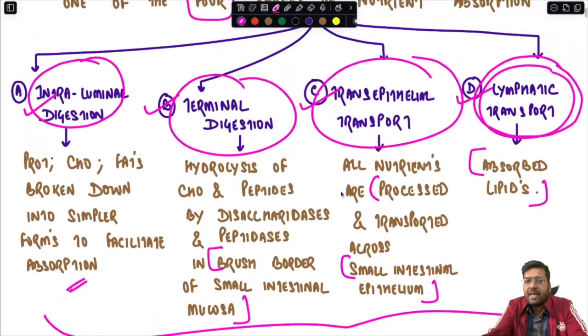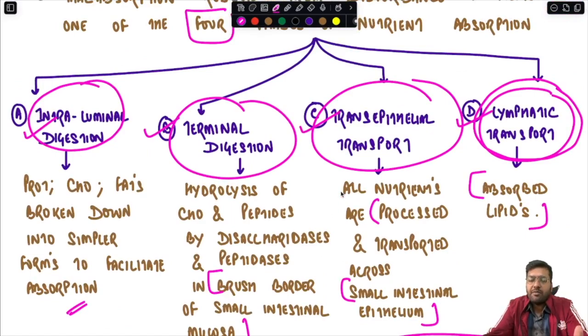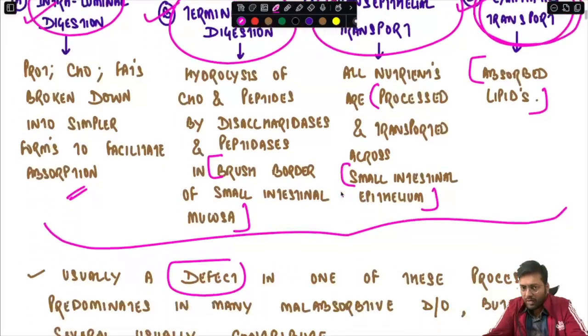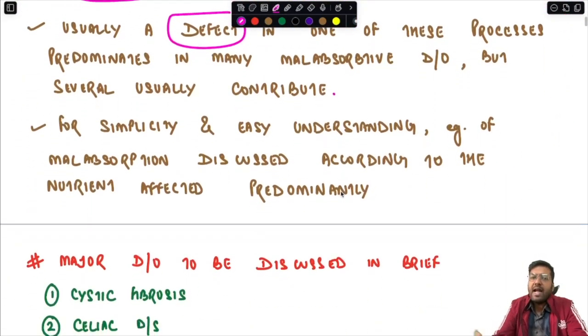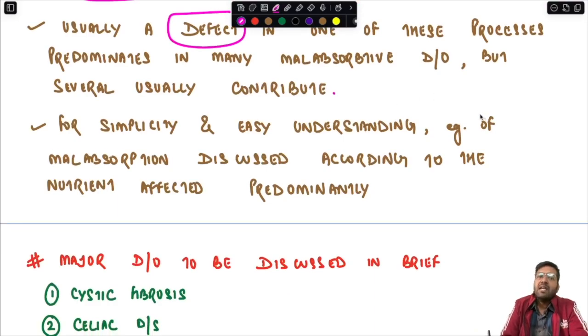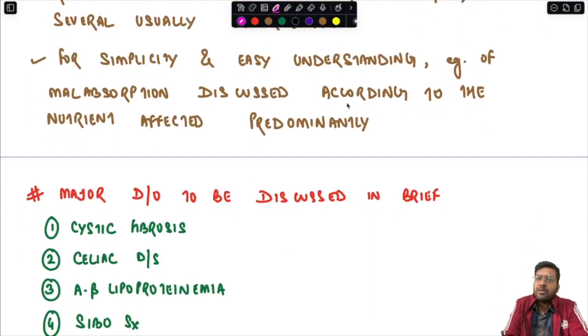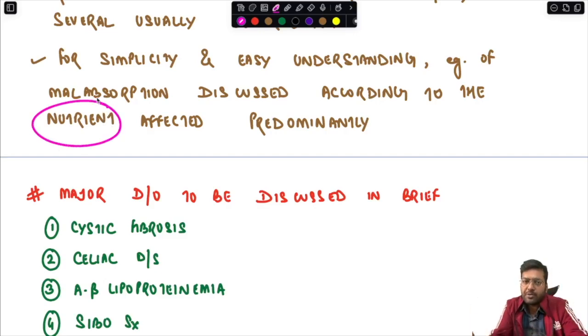I'm repeating again: in a particular malabsorptive condition, usually one of these phases is predominantly affected, but if you look, all these phases are affected, with one of them more prominently affected. Now, for simplicity and ease of understanding, examples of malabsorption will be discussed according to the nutrient which is affected, like fat malabsorption, carbohydrate malabsorption, and protein malabsorption.